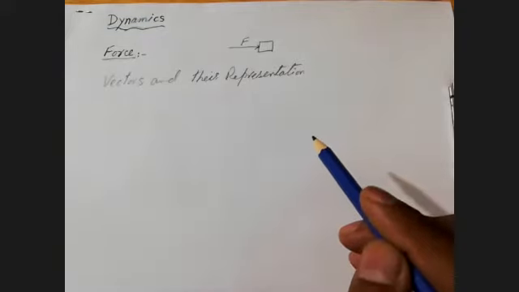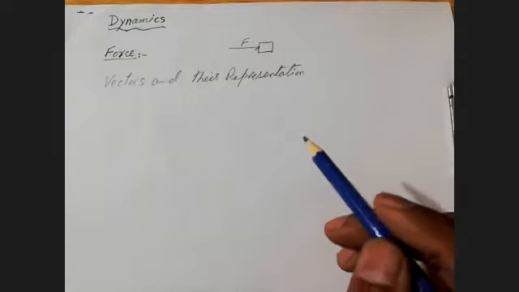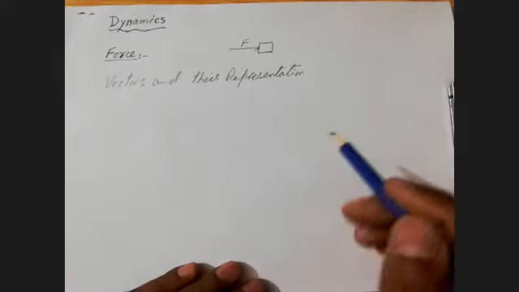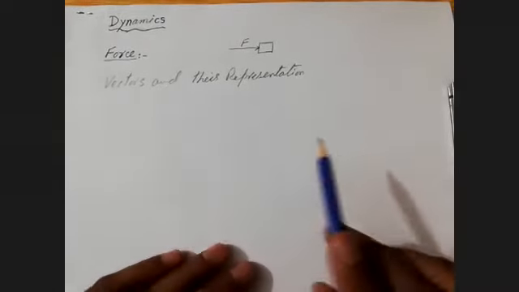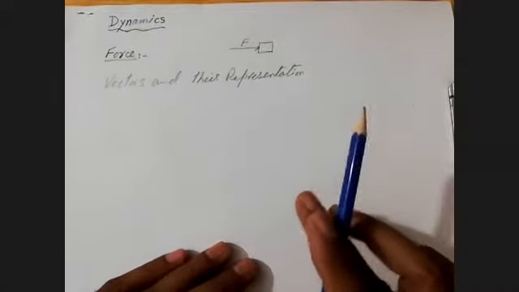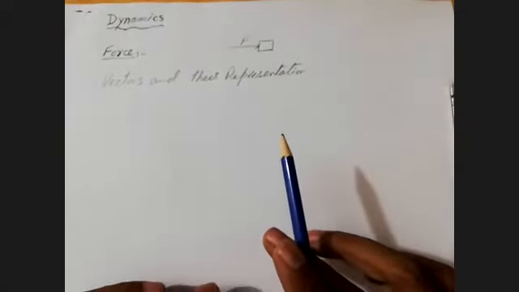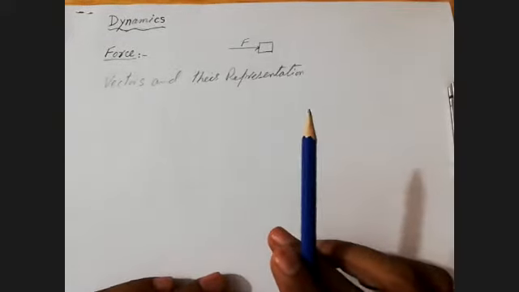If you are asked to push a car, I think you can very easily push a car. The car can be set in motion if it is parked somewhere. You apply the force and you can move the car easily.